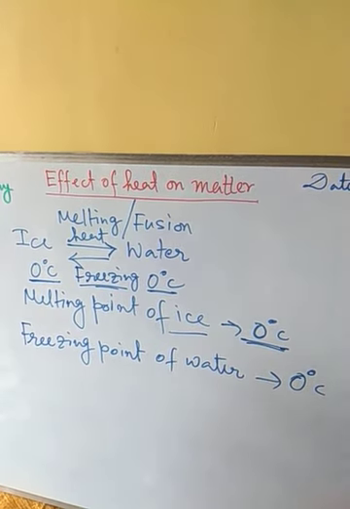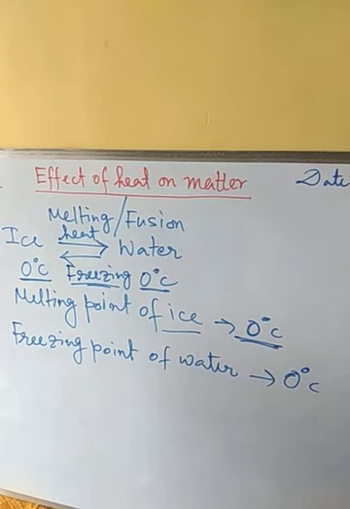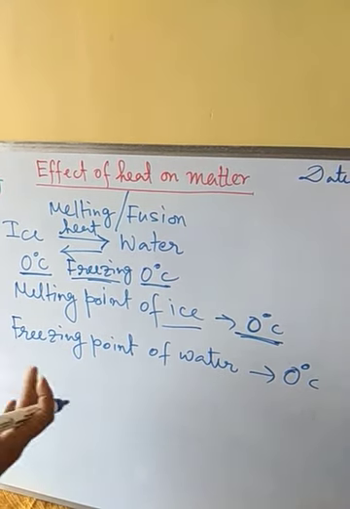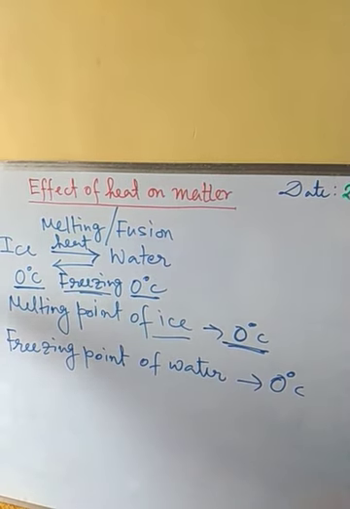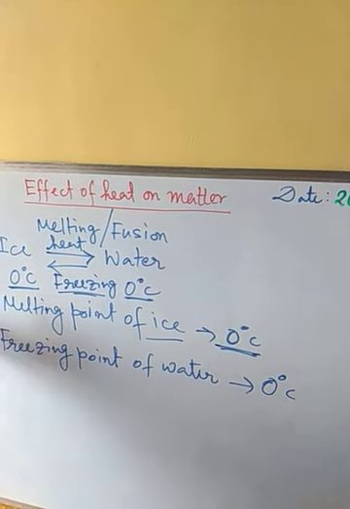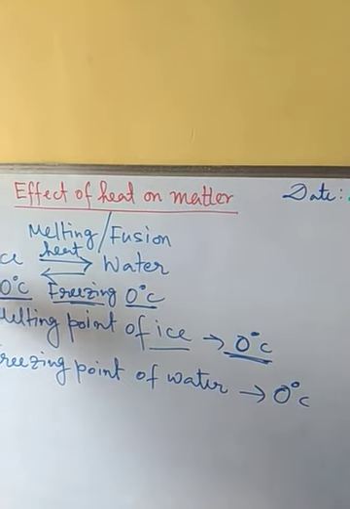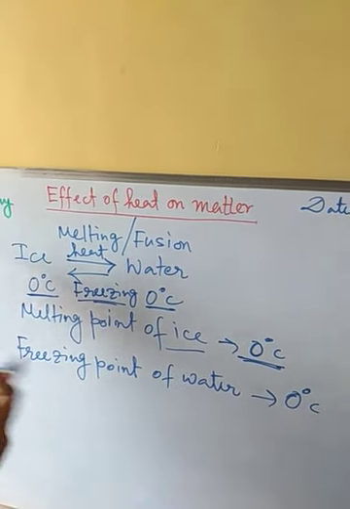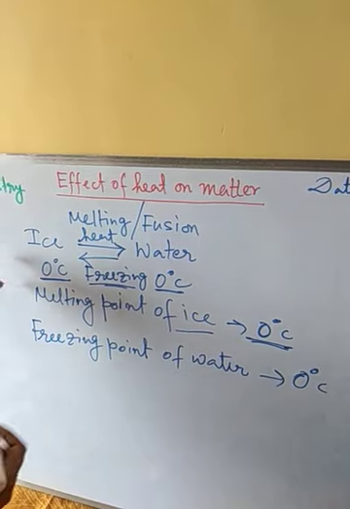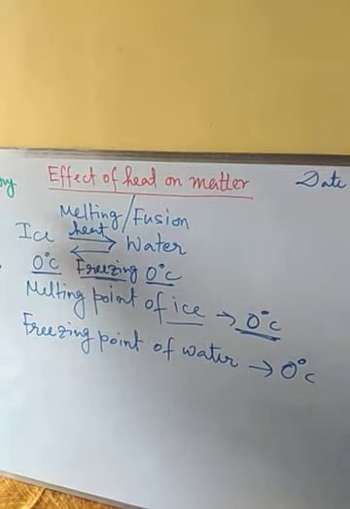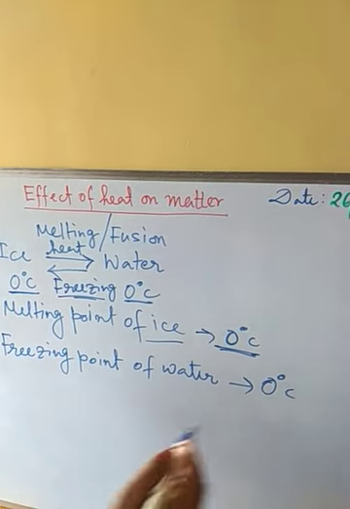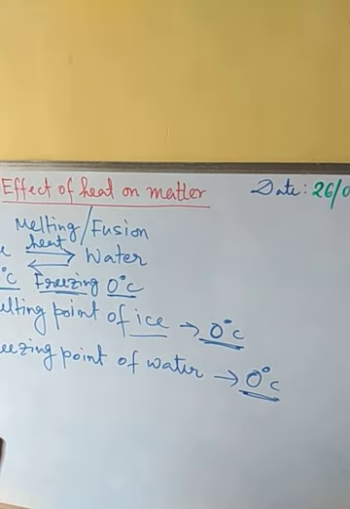It starts changing its state from liquid to ice, and this process is called freezing. The temperature will remain constant because as we take out the heat, this works on the change of state of water to ice. So the temperature will remain fixed at 0 degree centigrade.